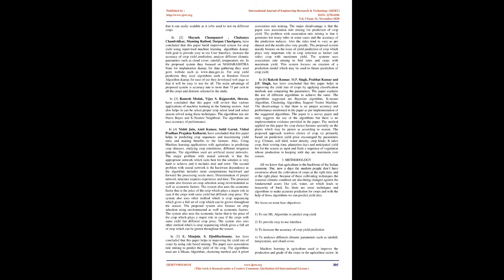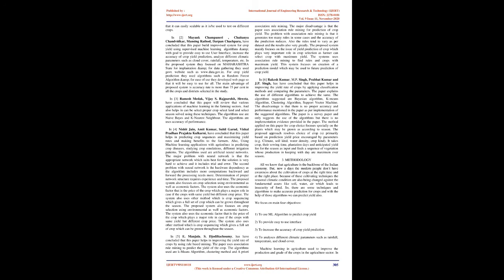have concluded that this paper helps in improving the yield rate of crops by using rule-based mining. The paper uses association rule mining to predict the yield of the crop. The algorithms used are k-means algorithm, clustering method, and a priori association rule mining. The major disadvantage is that the paper uses association rule mining for prediction of crop yield. The problem with association rule mining is that it generates too many rules in some cases, and the accuracy of the prediction reduces. Also, the rules tend to vary as per dataset, and the results also vary greatly.